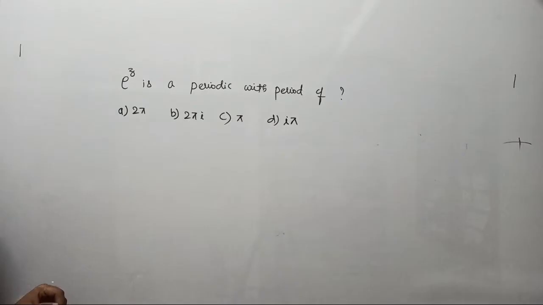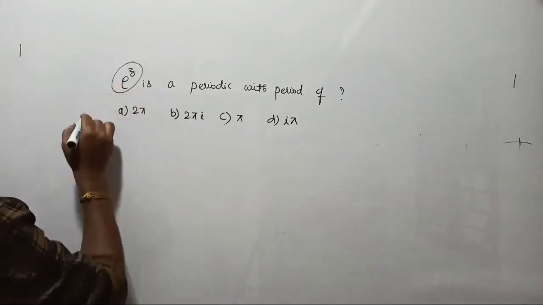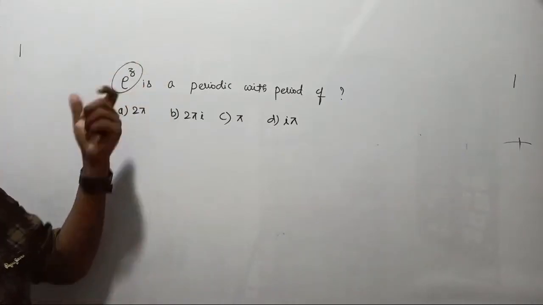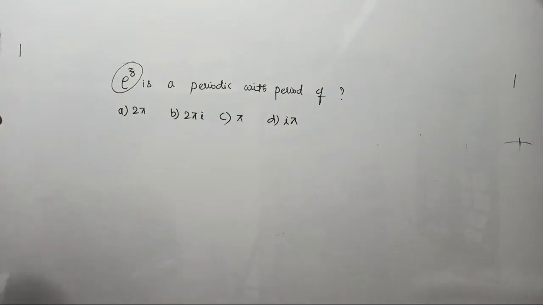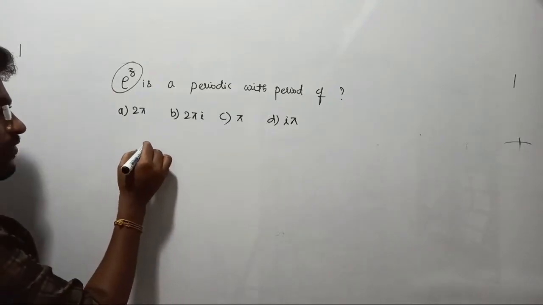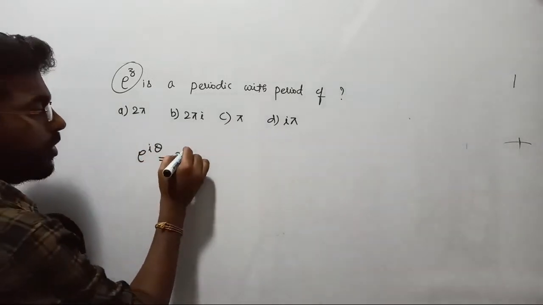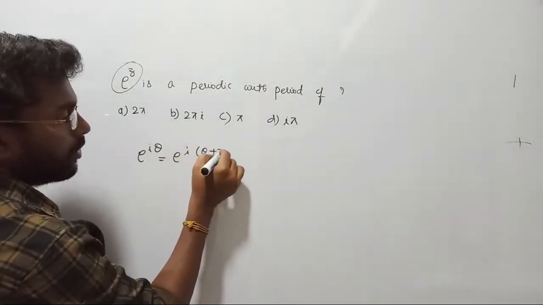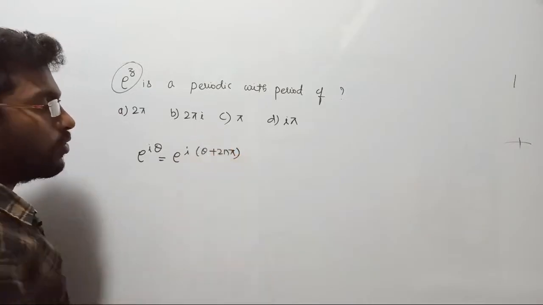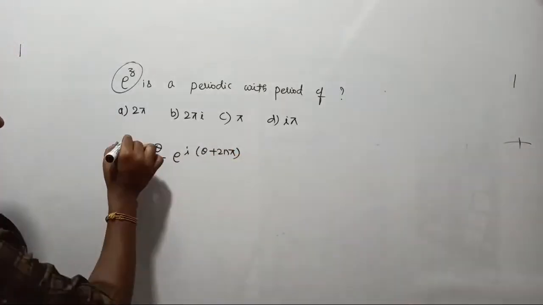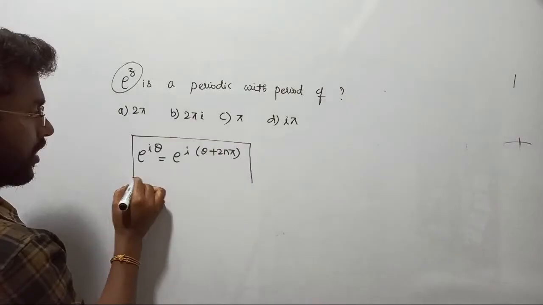Can anyone tell me the answer? I am just looking for the correct answer from your side, because I had already given the answer for this type of question. We have seen the Euler expansion of e power i theta. E power i theta should be equal to e power i into theta plus 2n pi. I hope you all know these things. Just use this relation and tell me the answer.